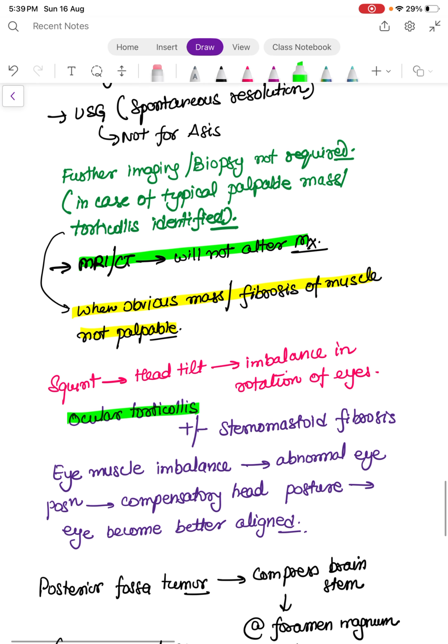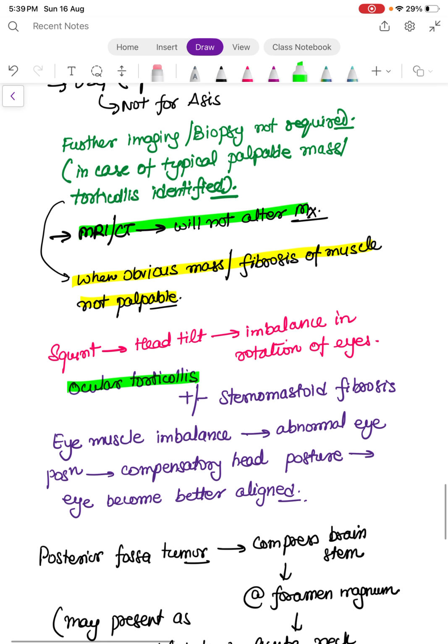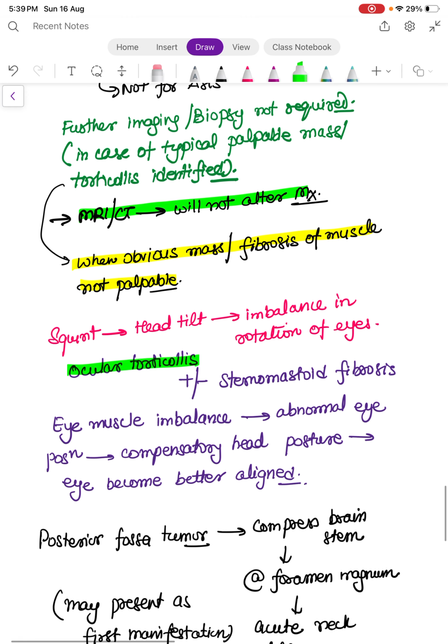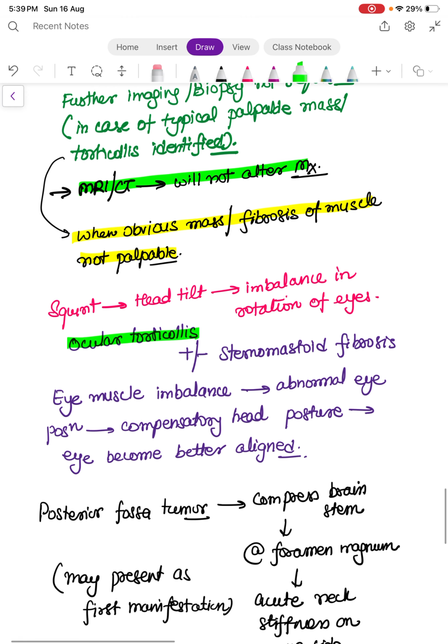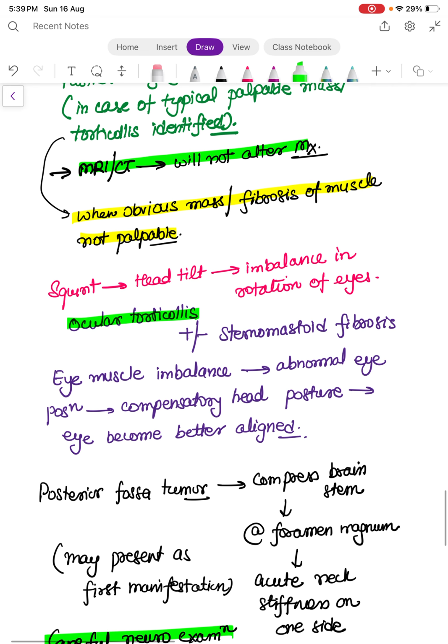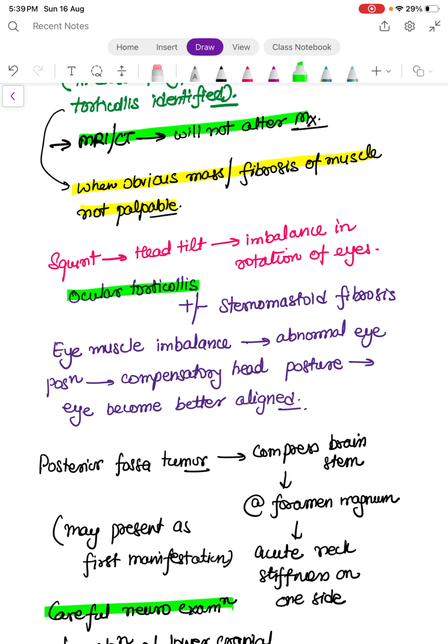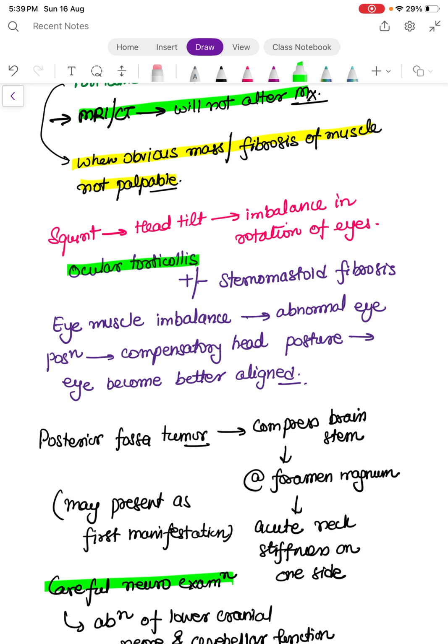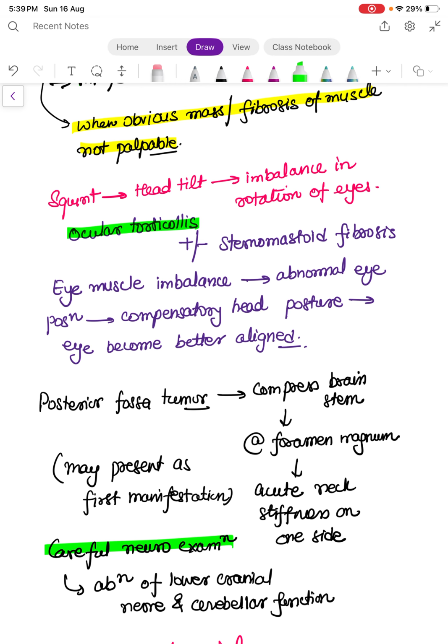Okay. And there is something called ocular torticollis, which occurs due to squint. Squint will lead to head tilt and imbalance in the rotation of the eye, which may or may not be associated with sternocleidomastoid fibrosis. Eye muscle imbalance will lead to abnormal eye position, compensatory head posture, and the eye will become better aligned. So there can be ocular torticollis along with muscular torticollis. It can present with it and it may not.